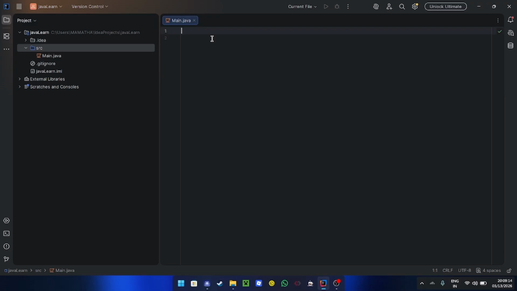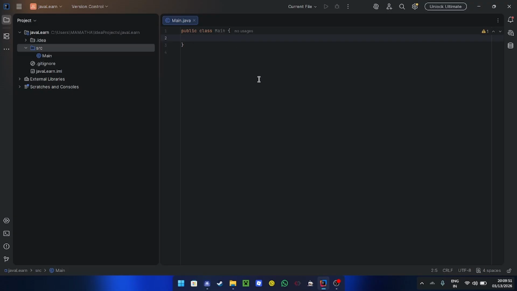Now make sure to note this down. Everything in Java has to be associated with a class. So basically we're going to first write public class main, right? So what this means is that we're creating a class that is public, which means that it can be accessed anywhere throughout our code, or globally, and this main here must match my file name. So since I named my file main.java, I must name my class main. So that's something important that you must remember.